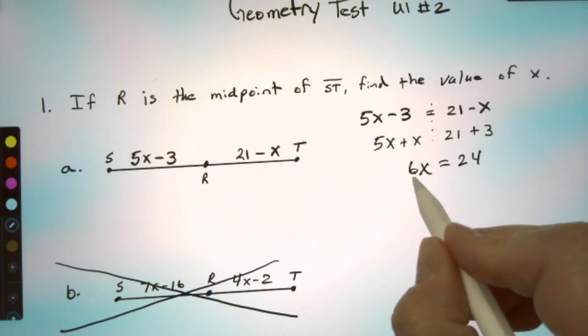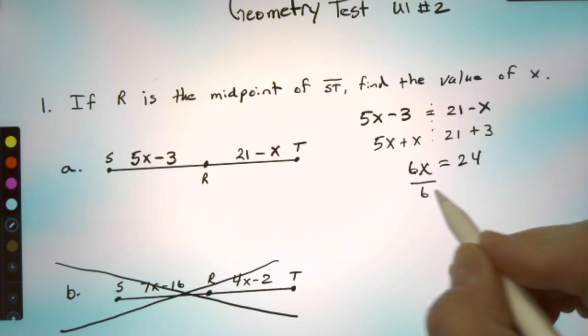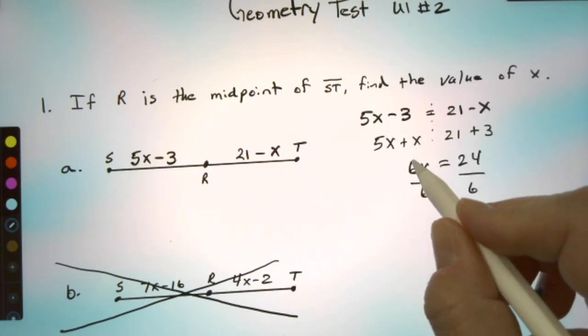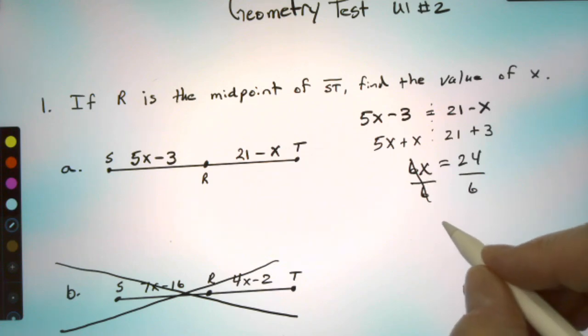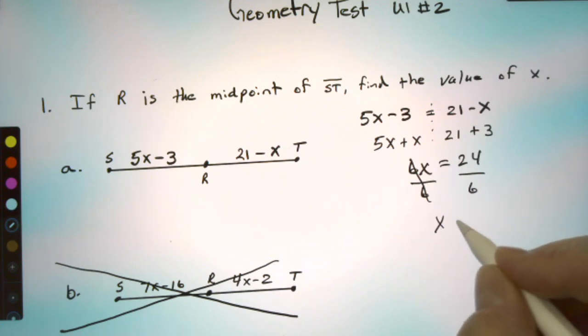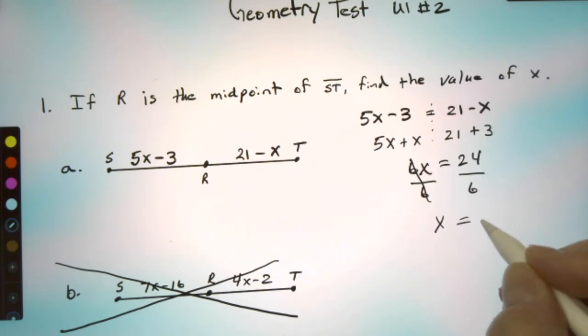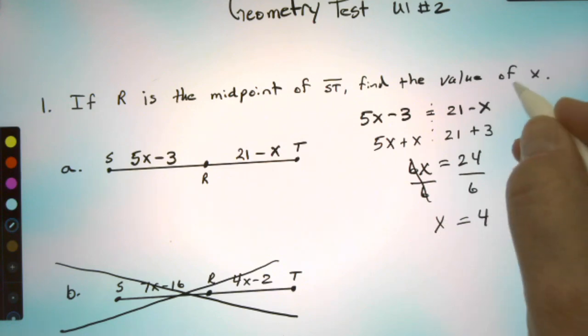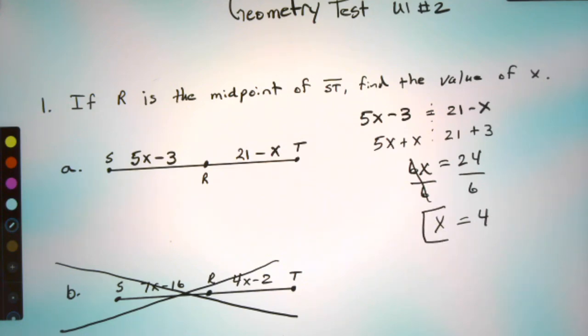And so now I've got multiplication here. I need to undo it with division on both sides. 6 divided by 6 is just 1X, or just X, and then 24 divided by 6 is 4, and that's the value of X, and so there is your answer.